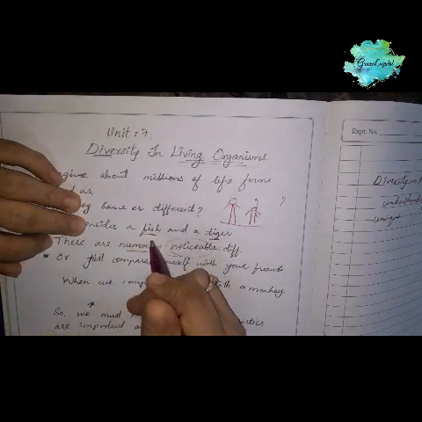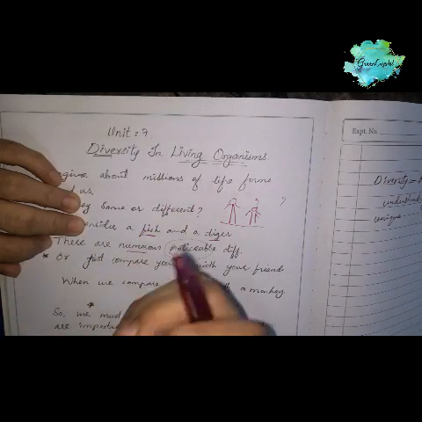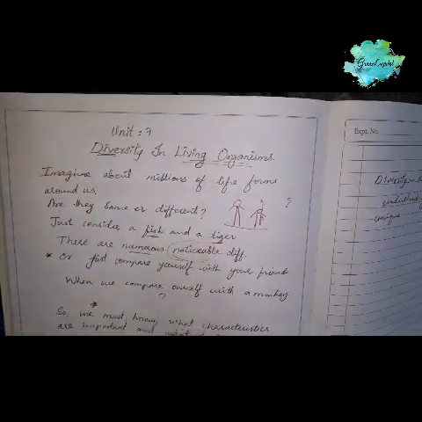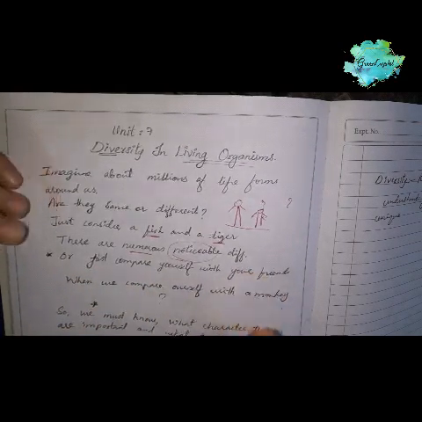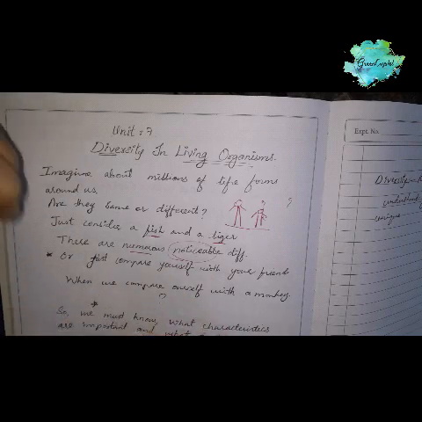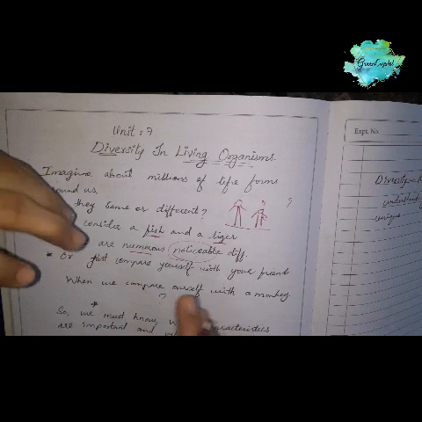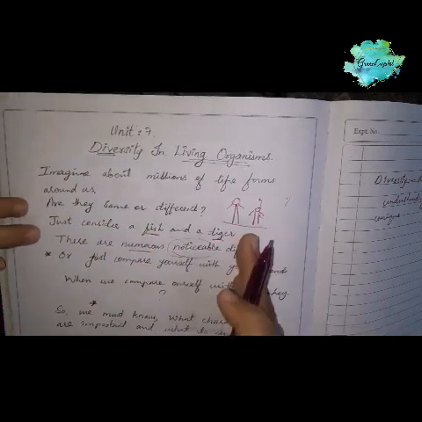Our nail shape is different, our hair color is different, our eye color is different. So many differences and many similarities also we can observe among ourselves, and like many differences we can observe in the organisms found around us.